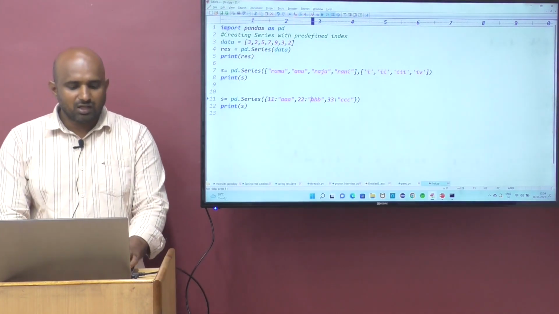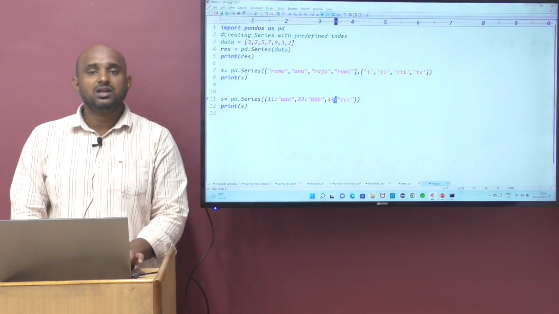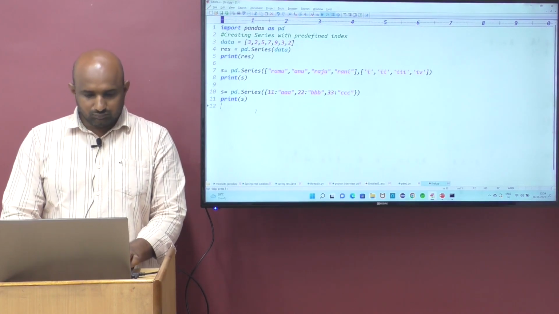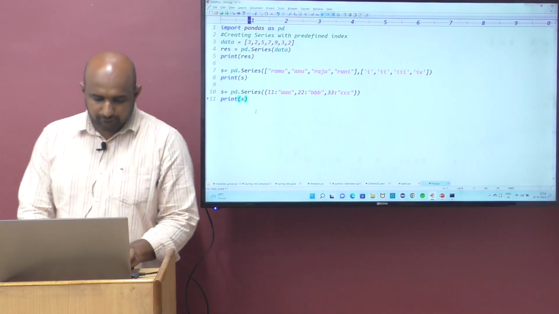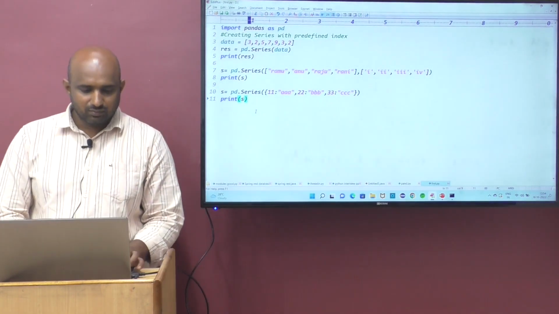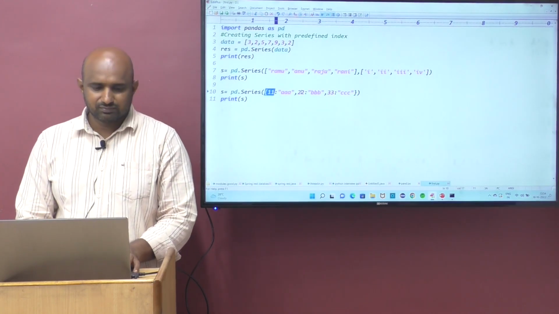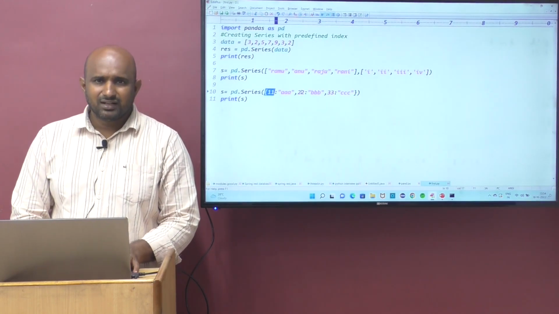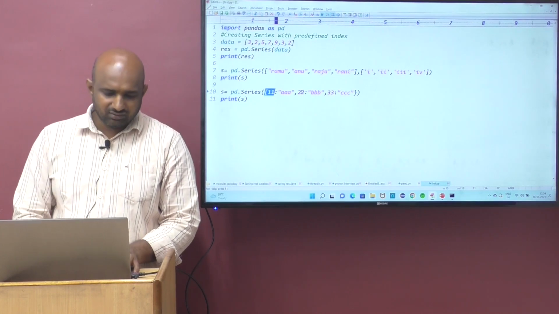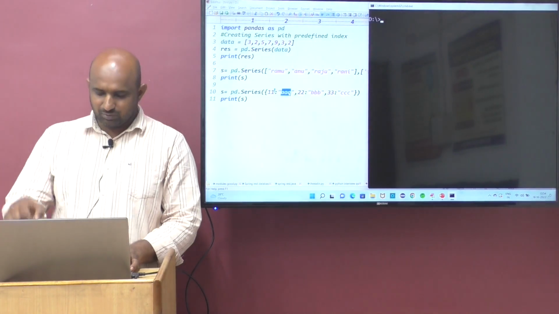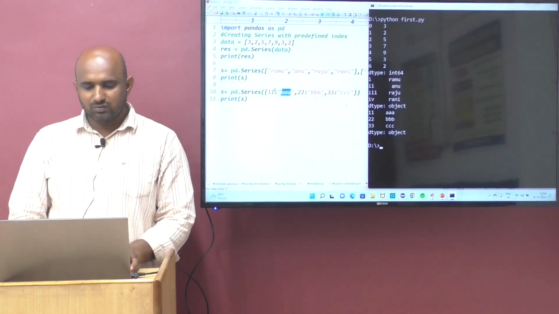In this case, by default, dictionary keys become the indexes. The corresponding data becomes the values. If you run this code, see the output once.